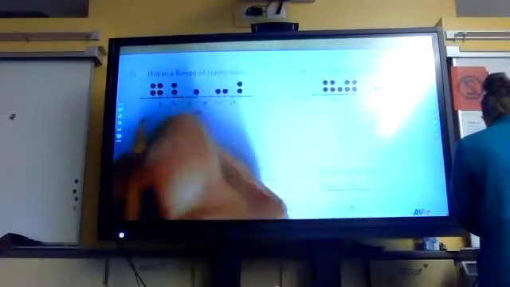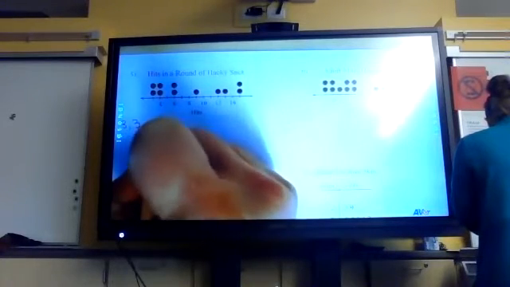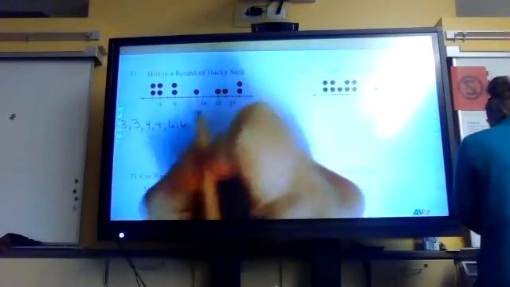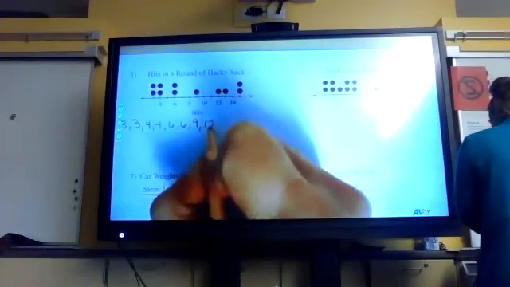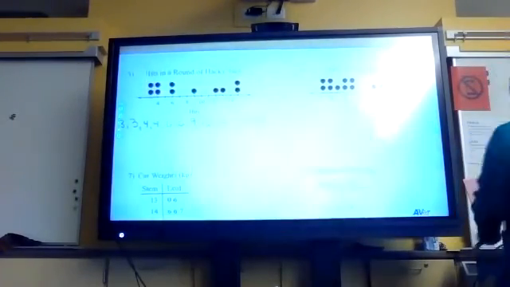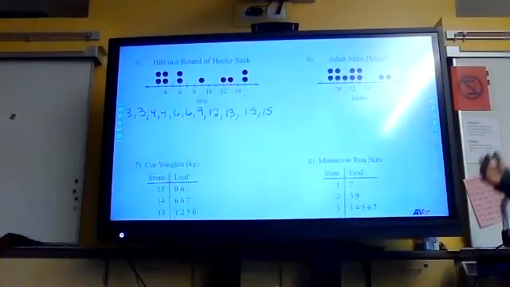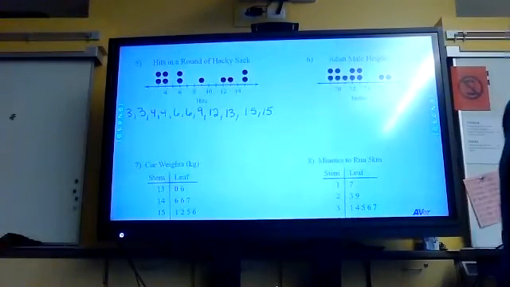So I have 2 dots at 3. So that means I have 3 and 3. I have 2 4s. I have 2 6s. I have 1 9. I have 1 12, 1 13, and 2 15s. Okay. Now notice that is going to be the list of numbers. And what's nice about the dot plot is it's already in order for you. You don't have to go put these in order from lowest to highest.